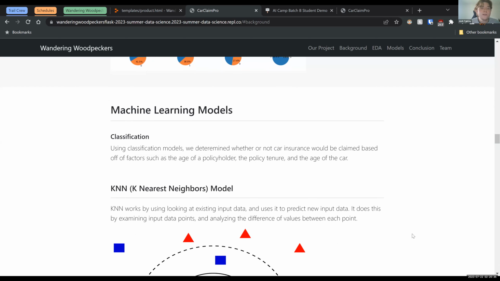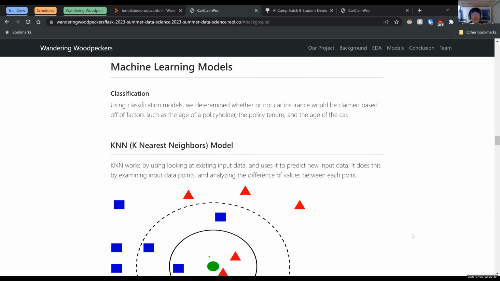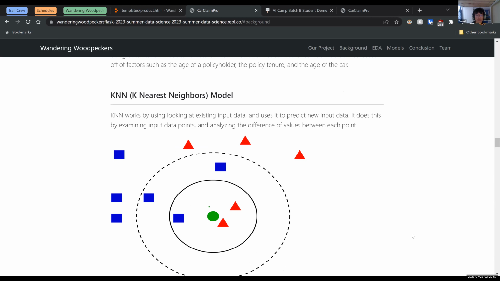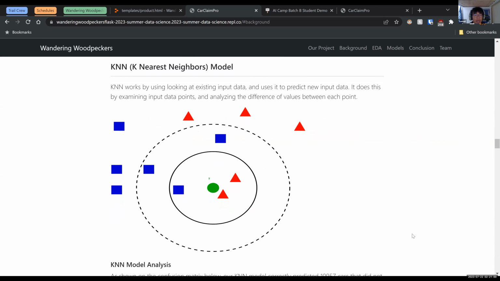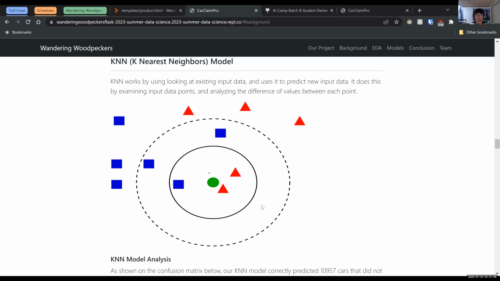Speaking of machine learning models, we'll talk a little bit about the ones that we used. Me and Blake will be explaining these models. We use classification models since we're only trying to predict if a car had an insurance claim or didn't. One of the first models we used is KNN, which stands for K nearest neighbors. It basically works by looking at existing input data, and it predicts new data based on that existing data.